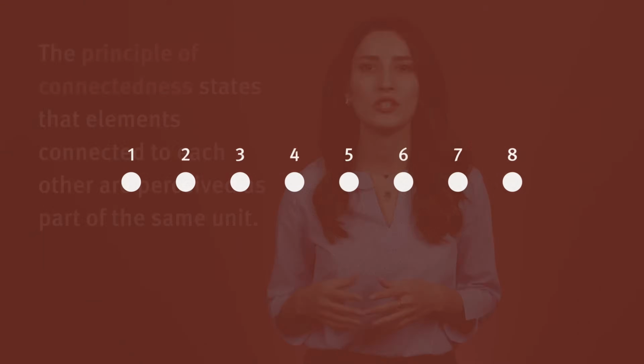For example, if I show you these 8 circles, you probably will see them as unrelated. But if the circles are connected like this, then you will likely perceive 4 groups.